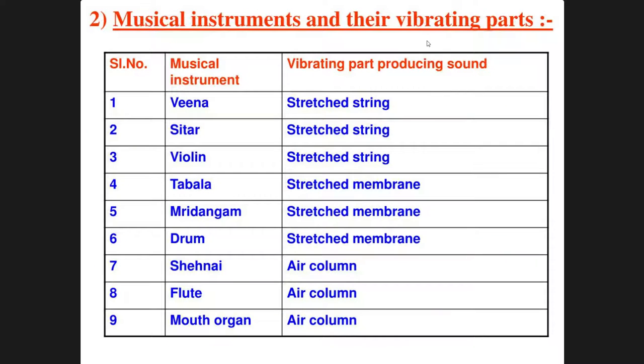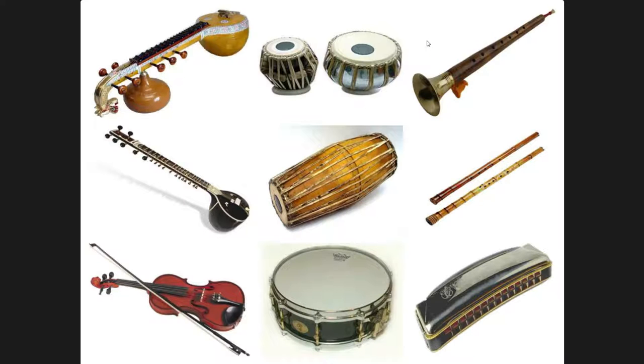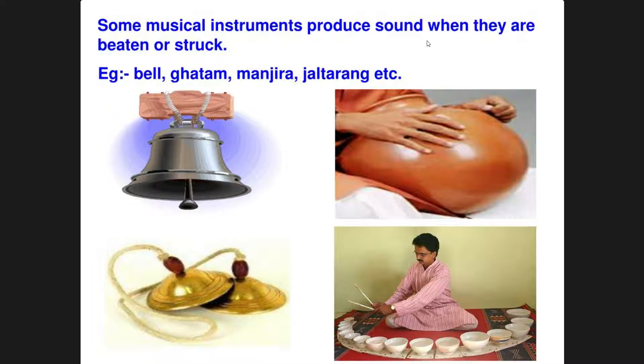Now musical instruments and their vibrating parts. This is the thing which you should know. I think there is nothing to explain in this. We can easily identify this thing. So let us move to next slide. These are the pictures of the instruments. Now some musical instruments produce sound when they are beaten or struck.